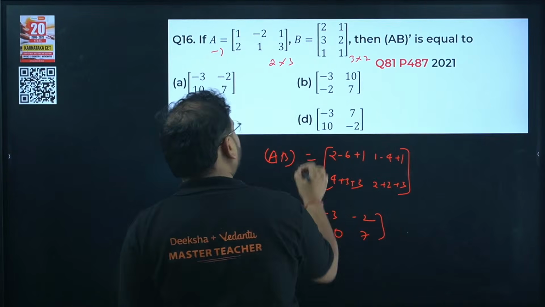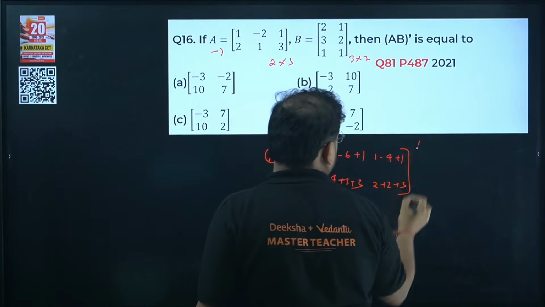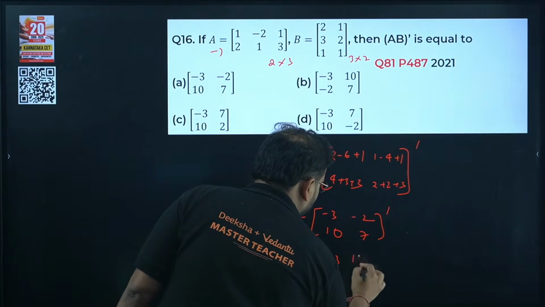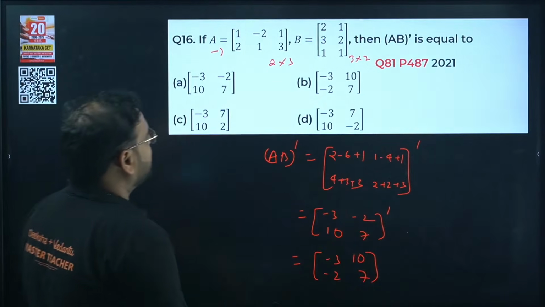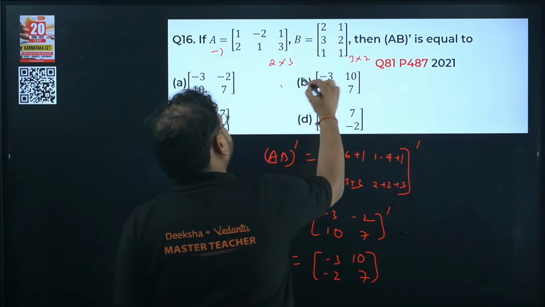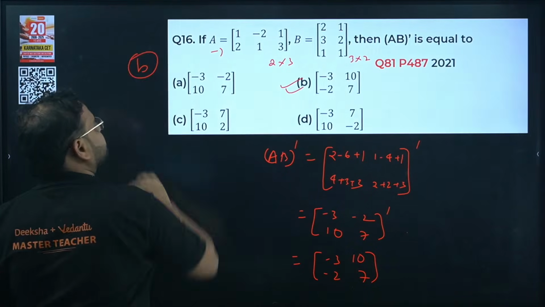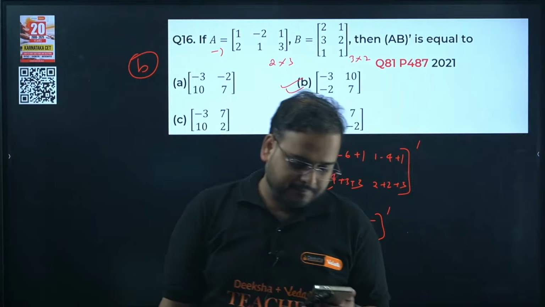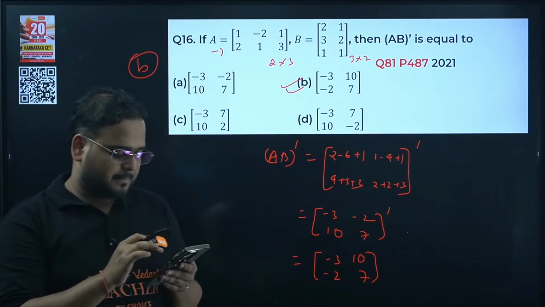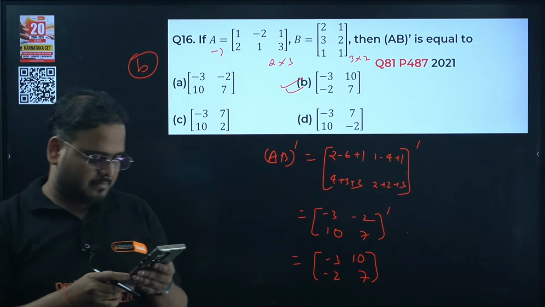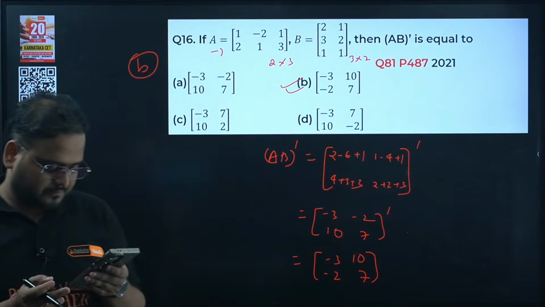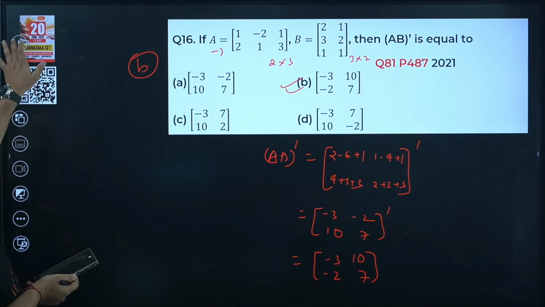I'm looking for the transpose of this. If you remember, we have the transpose requirement. So we get the answer as minus 3, 10, minus 2, 7. Option is B, right? Check. Yes, Madhavi, you're right. Option is B. Okay, good. Question number 16 is done.